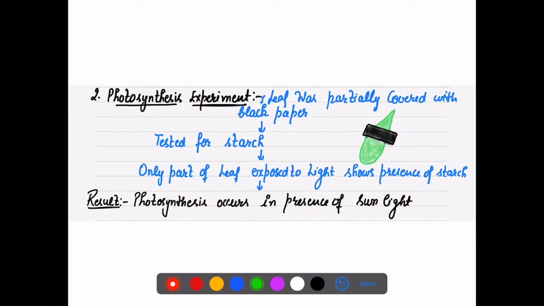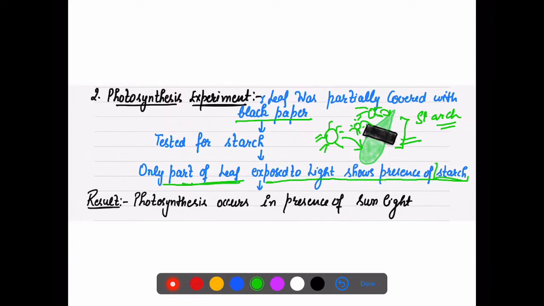The next experiment was: the leaf was partially, as you can see, a little portion of the leaf was covered with black paper. Now this was tested for starch. What was the result? Only the part of the leaf exposed to light showed the presence of starch, but no light can pass through the covered portion.